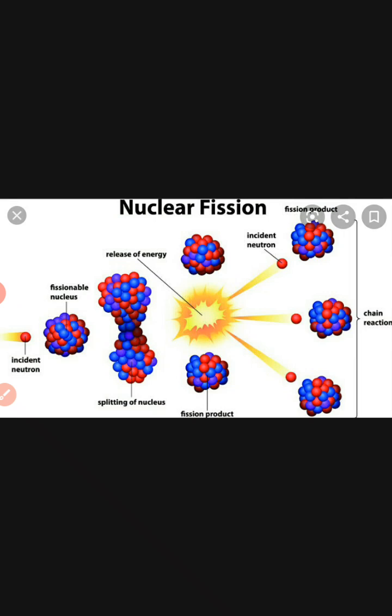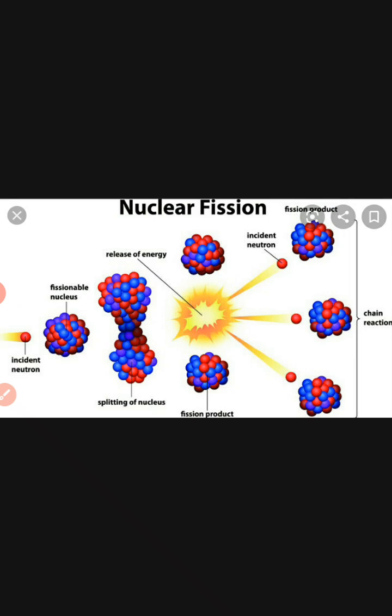Uranium 238 is not fissionable because it does not have the capacity for fission. But uranium 235 is the fissionable material and uranium 238 is non-fissionable.